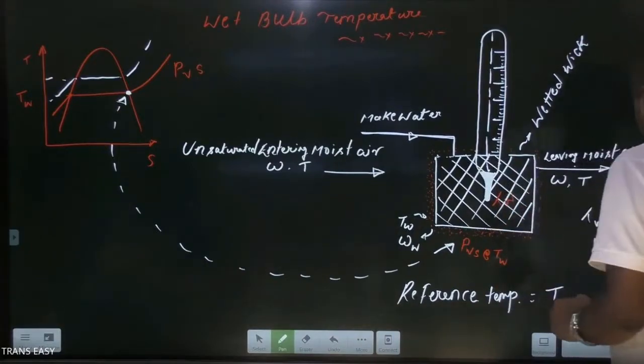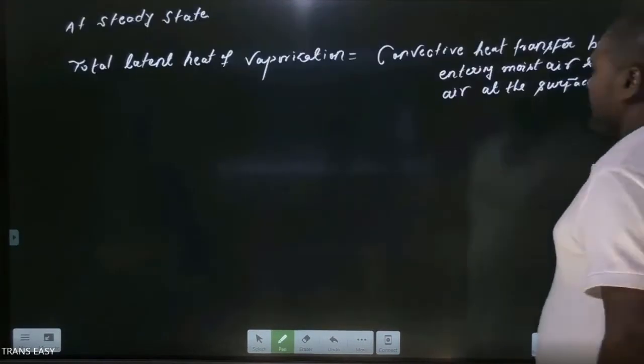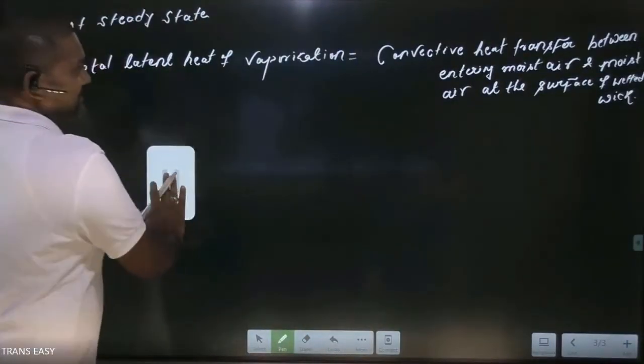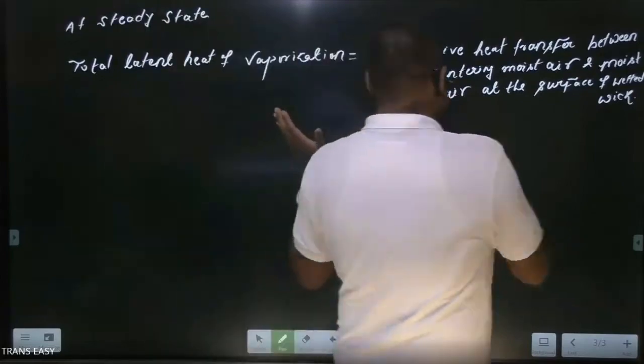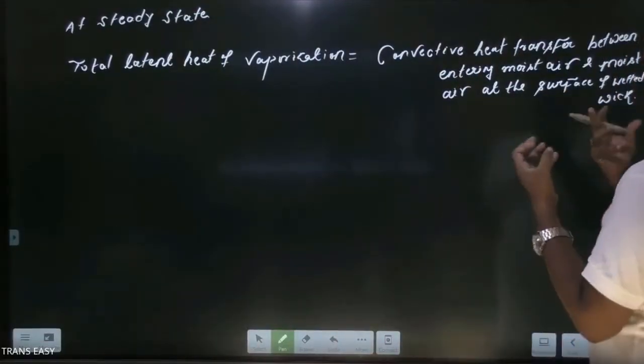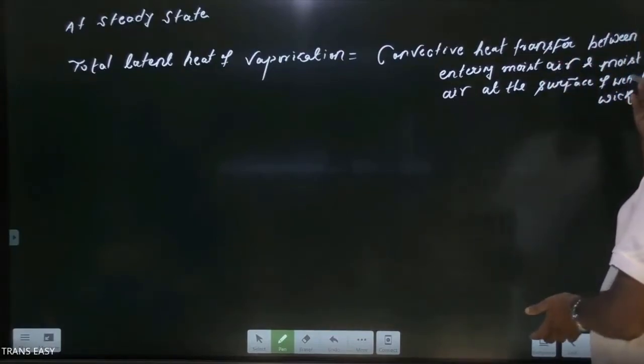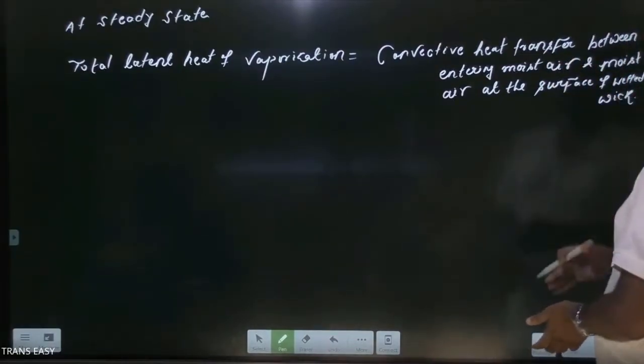Okay. So friends, total latent heat of vaporization is satisfied by convective mode of heat transfer between entering moist air and moist air at the surface of wetted wick.